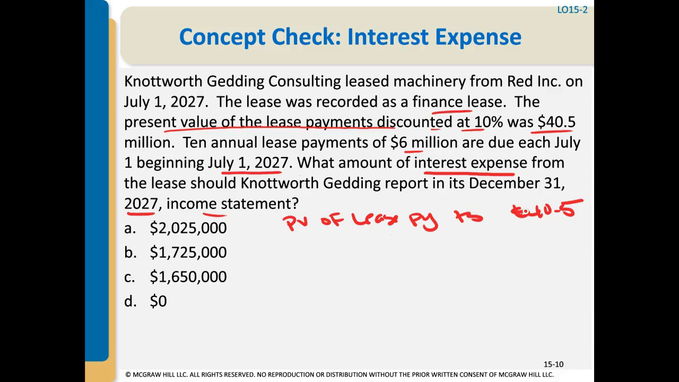I like to do my own little amortization chart. I'm going to start with a carrying value or outstanding balance, whatever you want to call it, $40.5 million, and that's going to be on 7/1/27. And then we're also told on 7/1/27 there was a payment of $6 million.